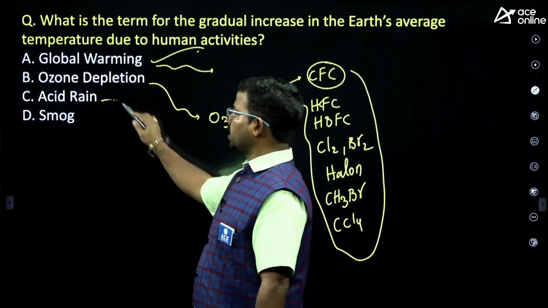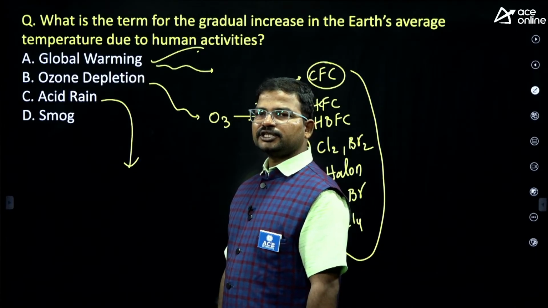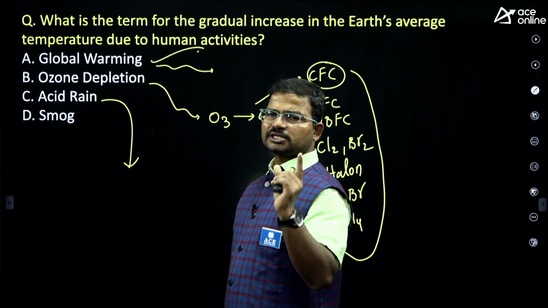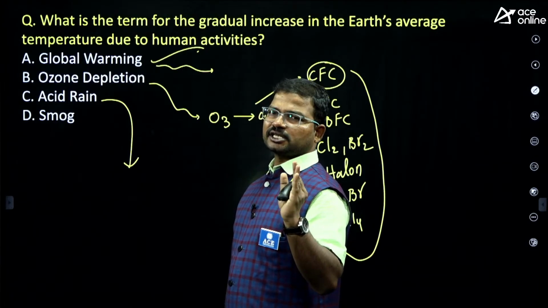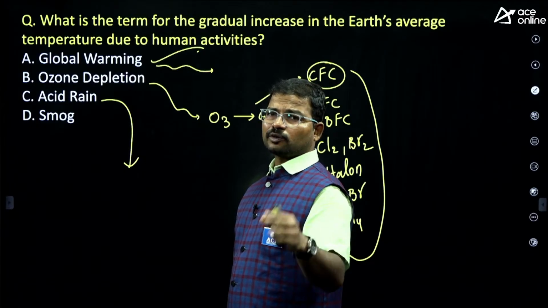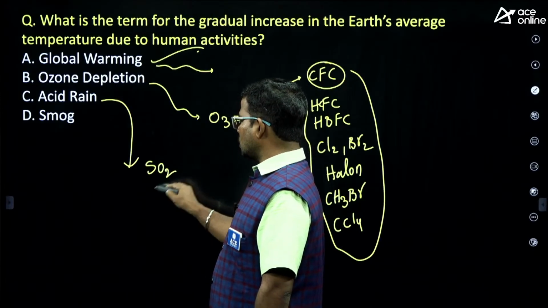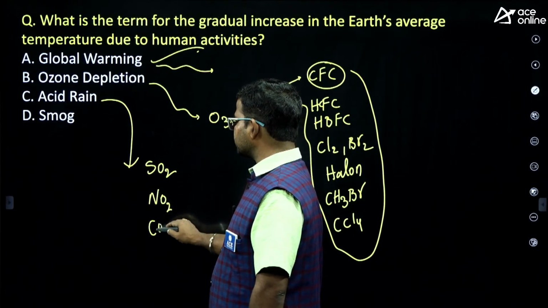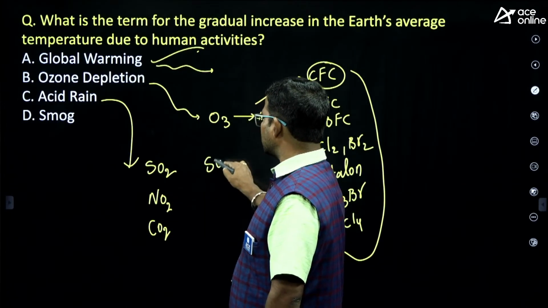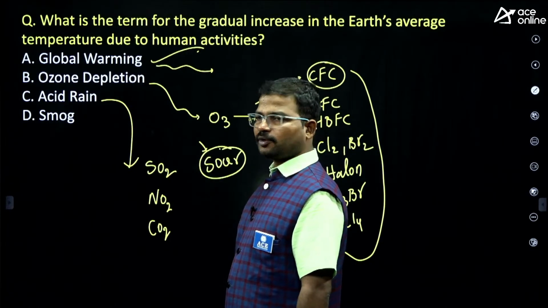Next, acid rain. Okay, actually rainwater is considered the purest form of water, right? So its pH value is exactly 7. It does not have an acidic or basic nature. But if we observe sulfur dioxide, nitrogen dioxide or carbon dioxide in water samples, they have a little bit of a sour taste. The sour taste mostly comes from the existence of these chemicals.